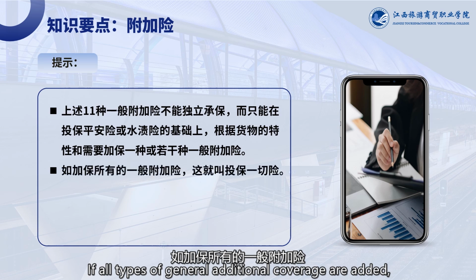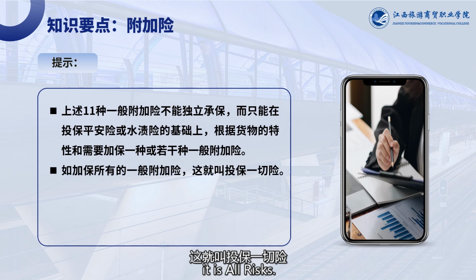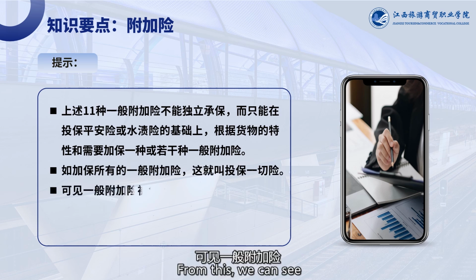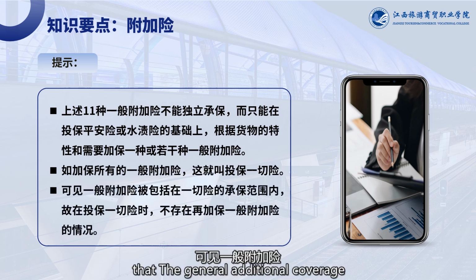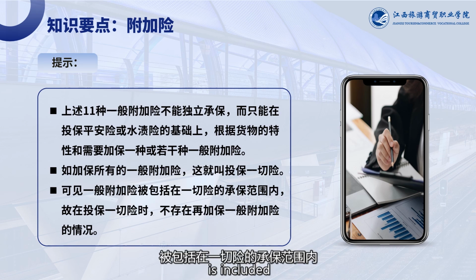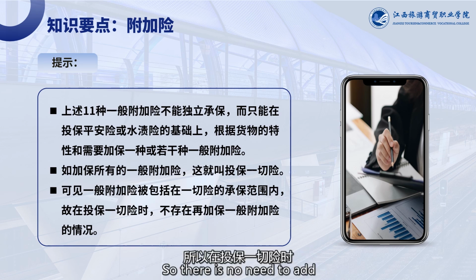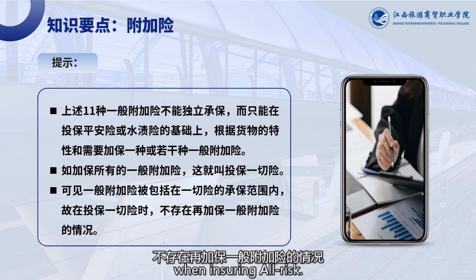If all types of general additional coverage are added, it is all risks. From this, we can see that the general additional coverage is included in the coverage of all risk insurance. So, there is no need to add general additional coverage separately when insuring all risks.